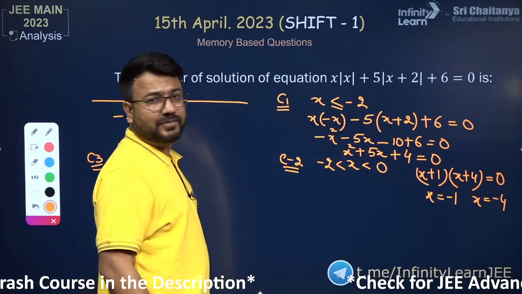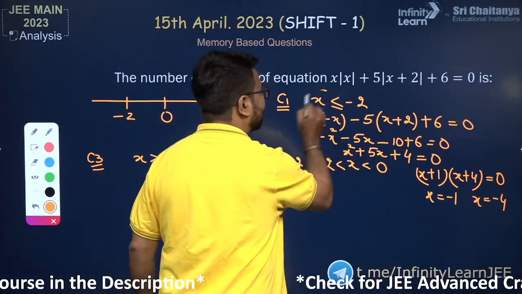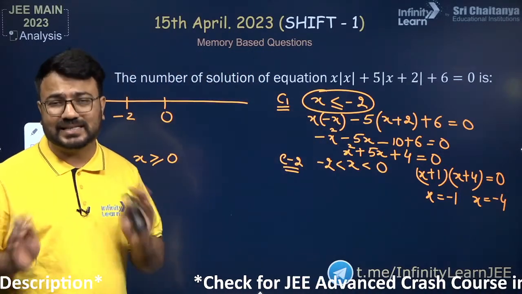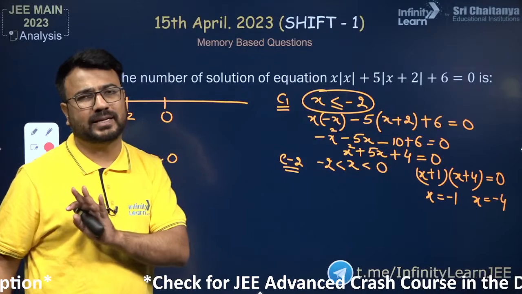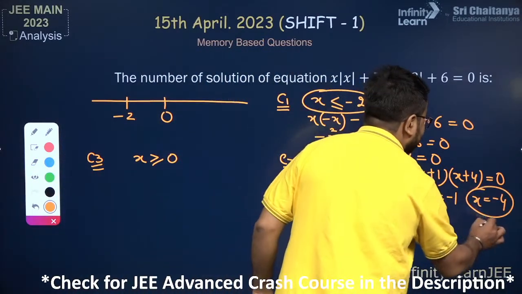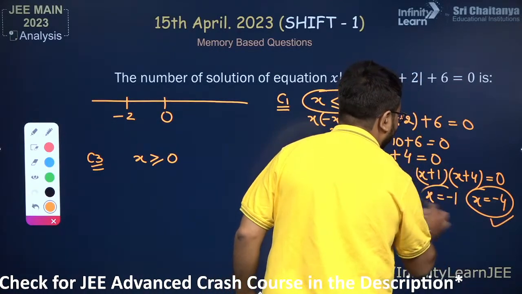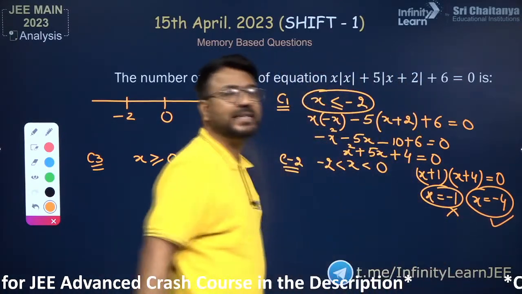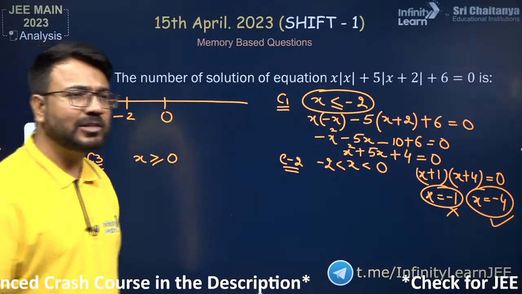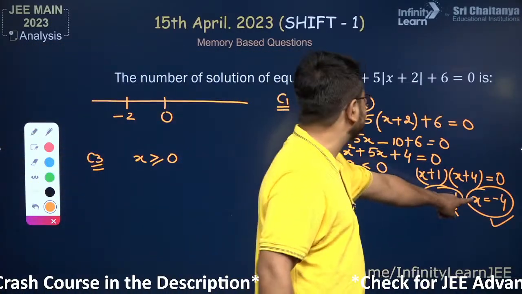Now what you can observe here, x is equals to minus 1 is not satisfying this inequality. Do you think that x is equals to minus 1 is less than negative 2? No, it is not less than negative 2. Other solution is x is equals to minus 4. Yes, x is equals to minus 4 is less than negative 2. Therefore, this particular x is equals to minus 1 will be rejected and x is equals to minus 4 will be accepted.